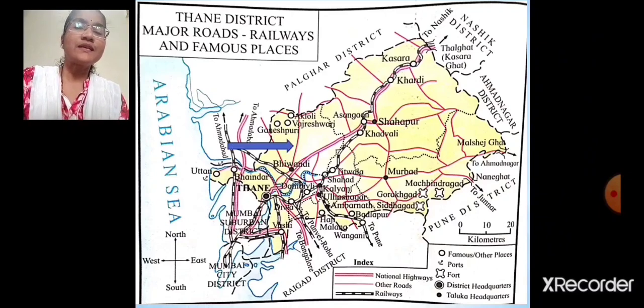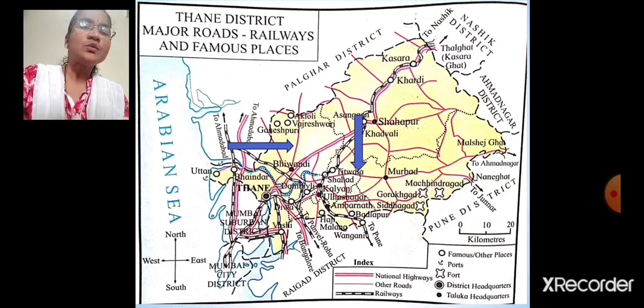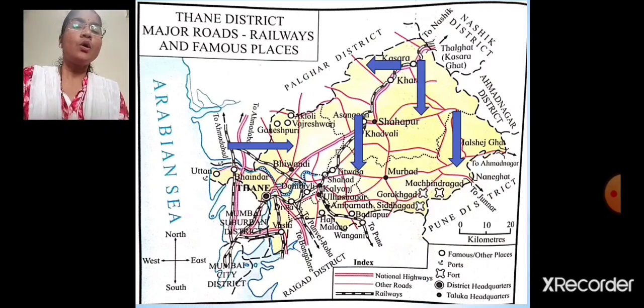Now we'll see. See this one, for example, this road which passes through Bhiwandi goes to Palghar district. Then this one passes through Titwala. This road goes to Palghar district. This road goes to Junnar in Pune district. This goes to Shahapur. So all these are other roads.